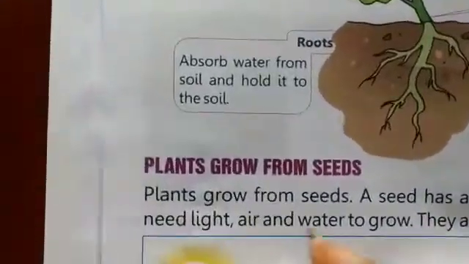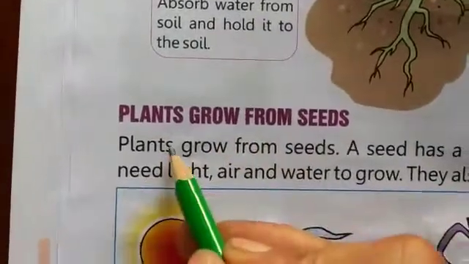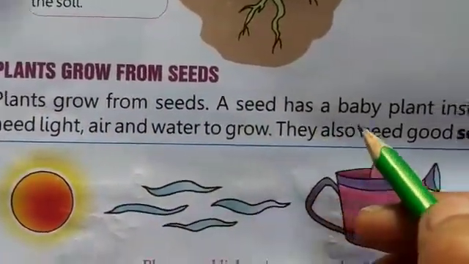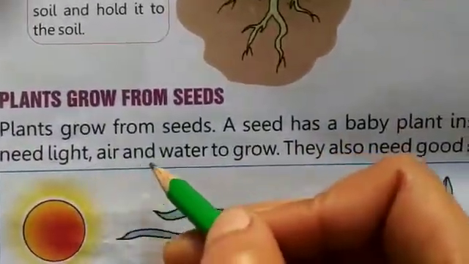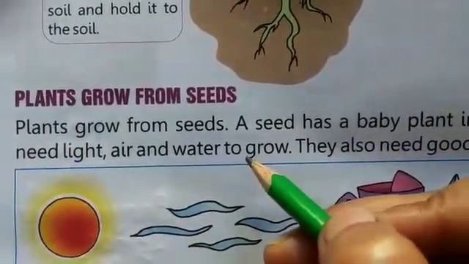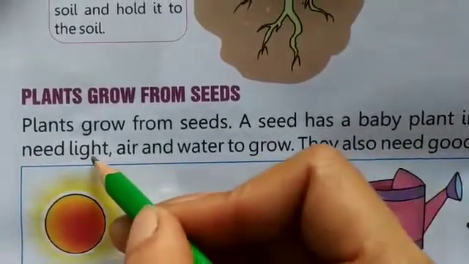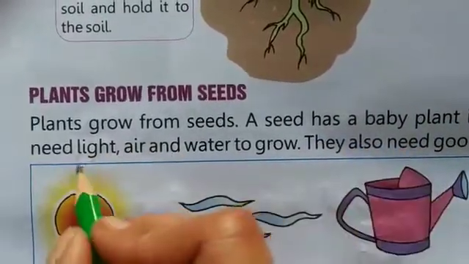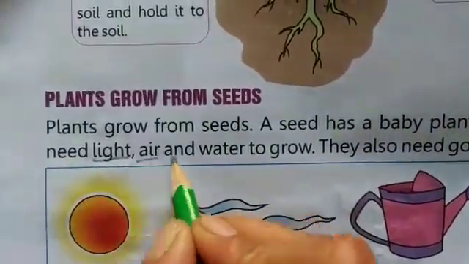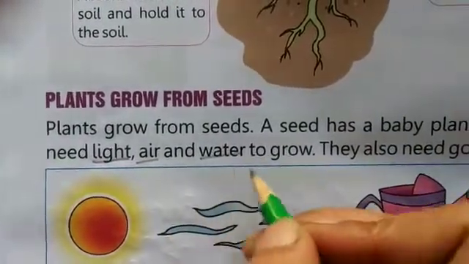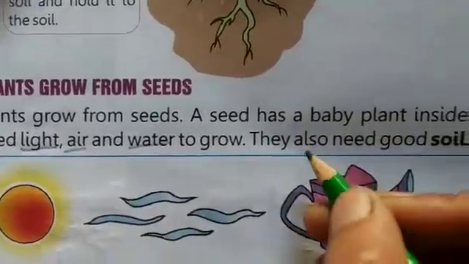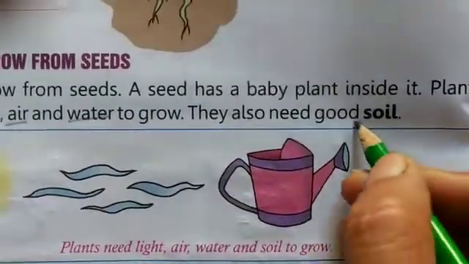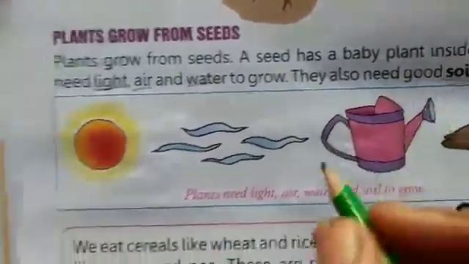Next heading is: plants grow from seeds. A seed has a baby plant inside it, and plants need light, air, water to grow. What do plants need to grow? Light, air, water. These things are essential for plants. They also need good soil. And the main thing is soil.